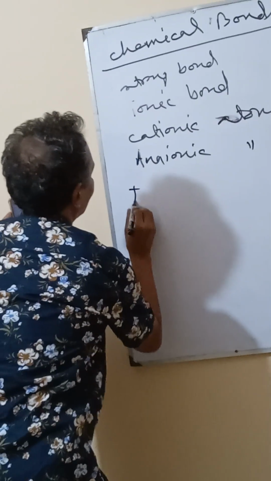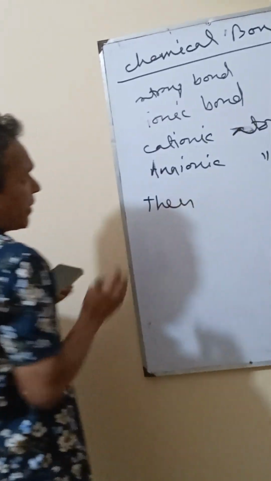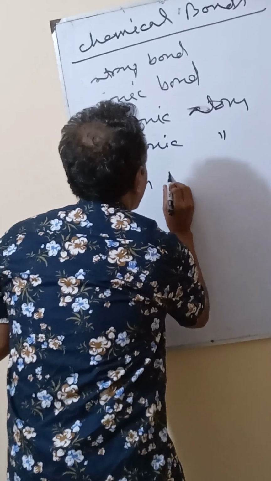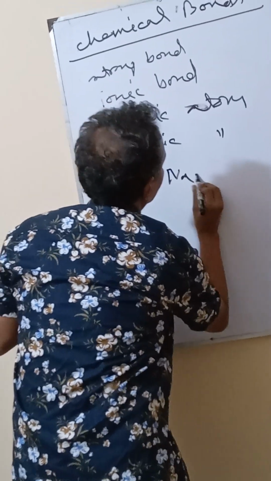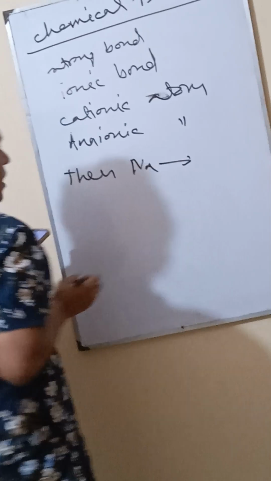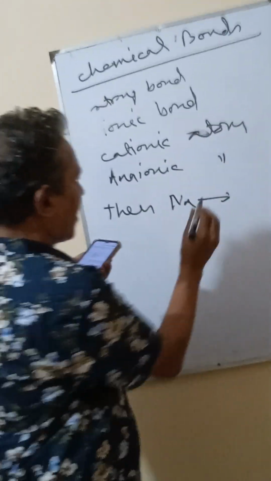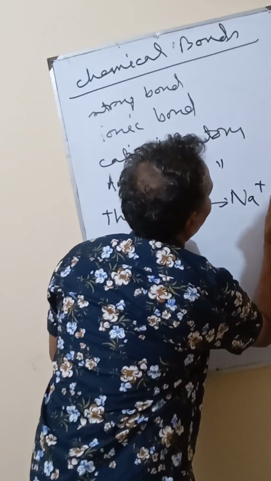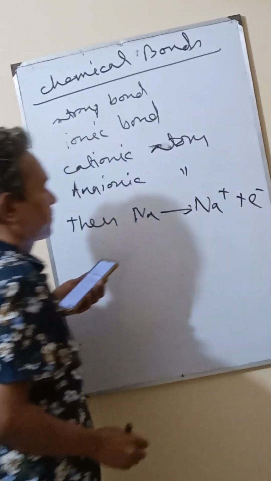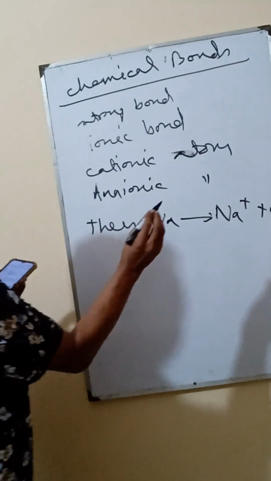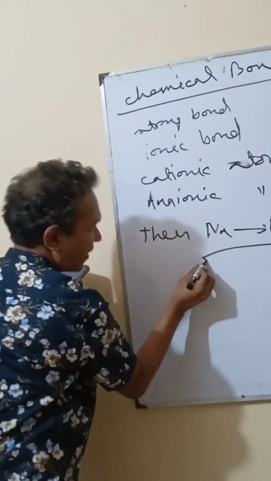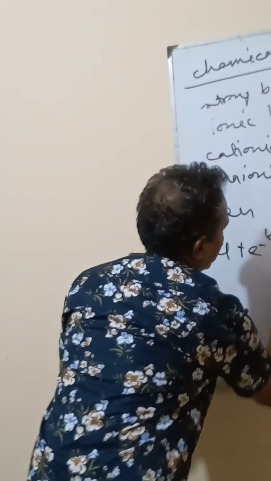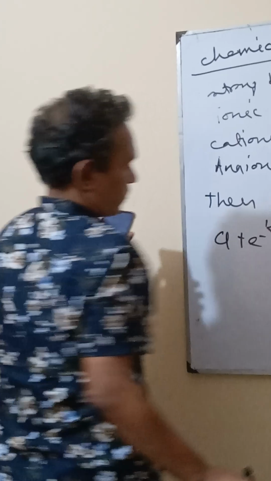Then, the cationic atom, just like sodium, creates sodium plus an electron. This electron turns into chlorine plus electron, chlorine ion.